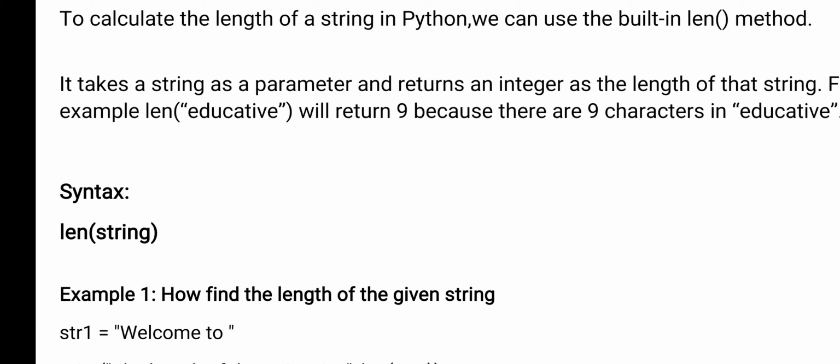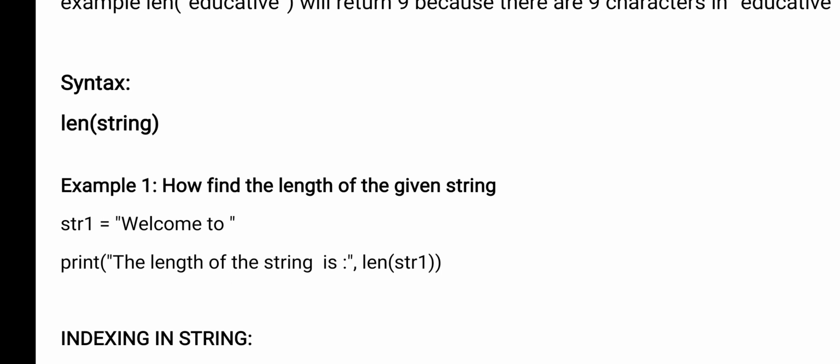Okay, and from the length function you will always get the result as an integer only, because length means, for example, 5 characters or 6 characters, whatever you get is nothing but a numeric value only.